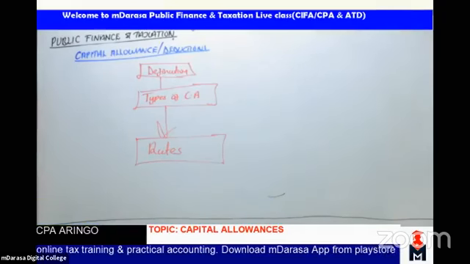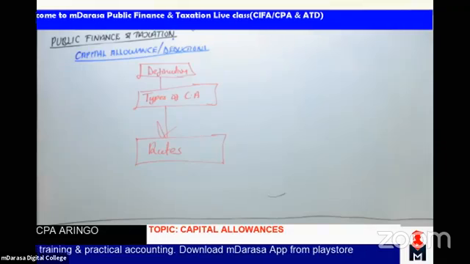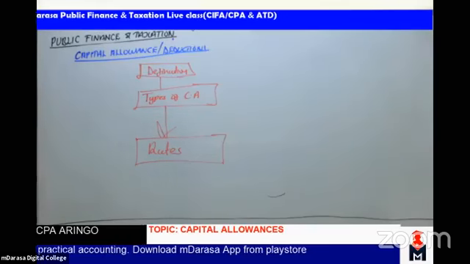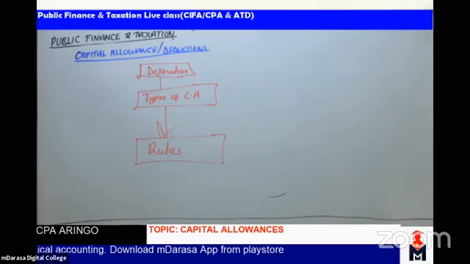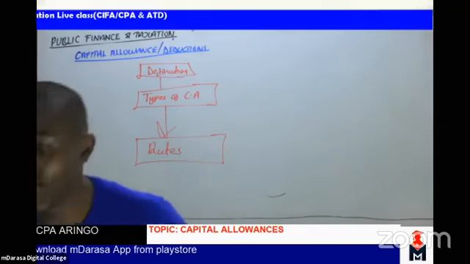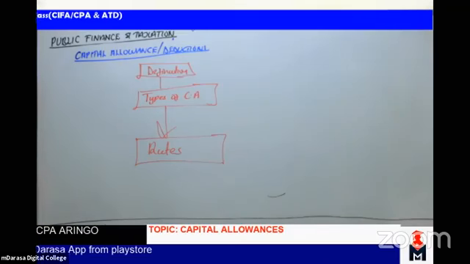That is the rate, the definition, and also the types of capital allowances. So this is what you are going to handle. We are going to start with the definition.